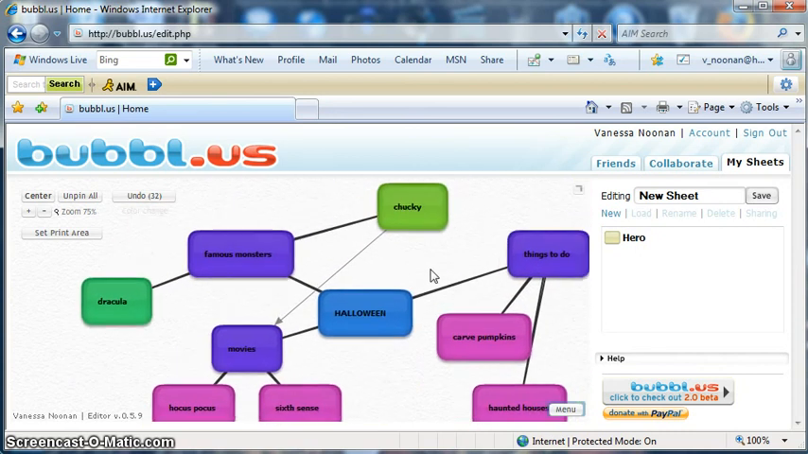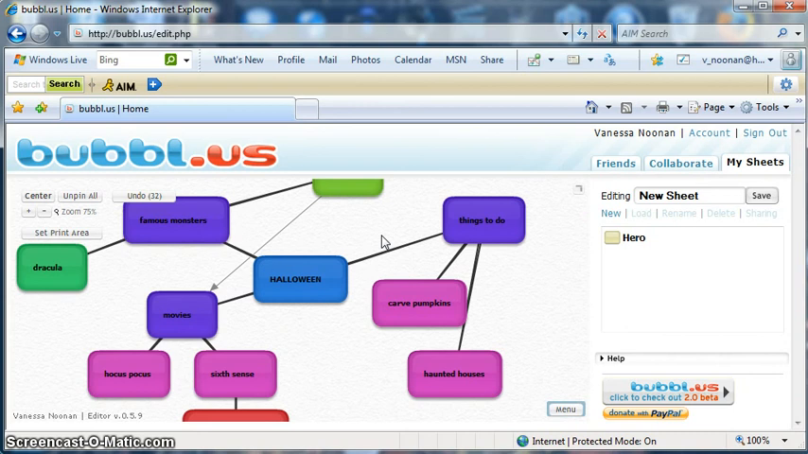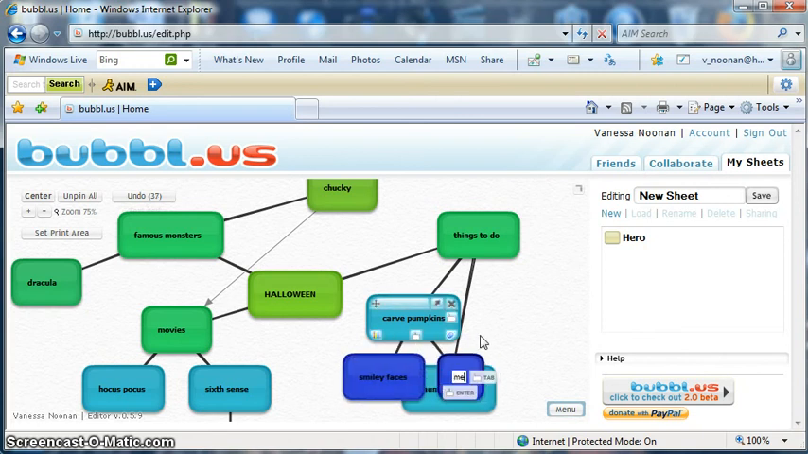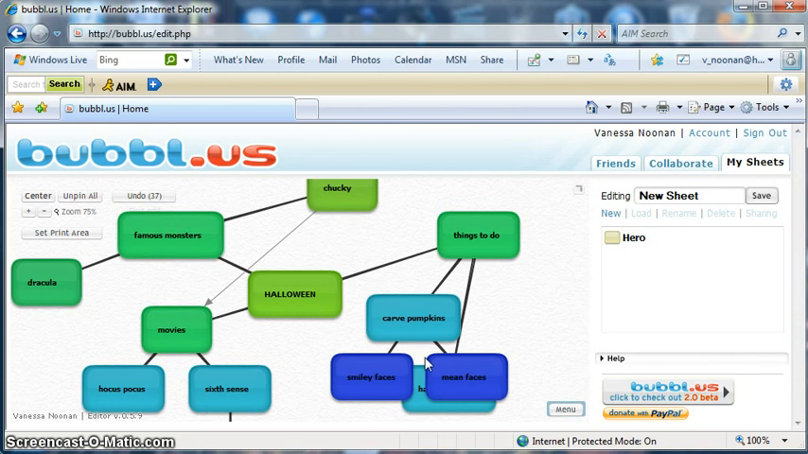So it's a pretty cool thing, and you know, we can do a lot with it. We can even change this color again. And look at all of our colors changed. If we go to carve pumpkins, we can branch out of this and say smiley faces. Or we can branch out of it and say mean faces.